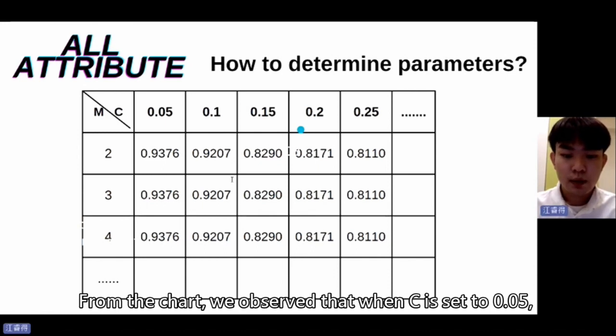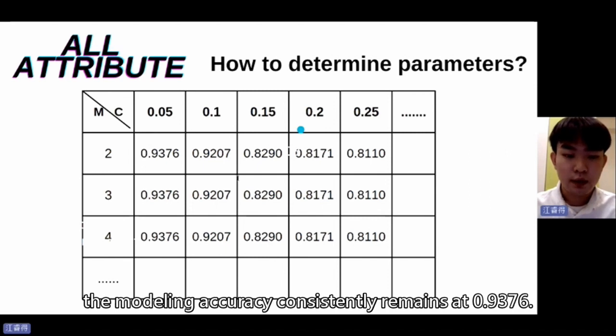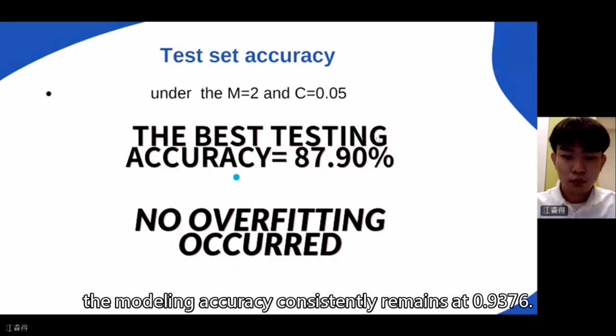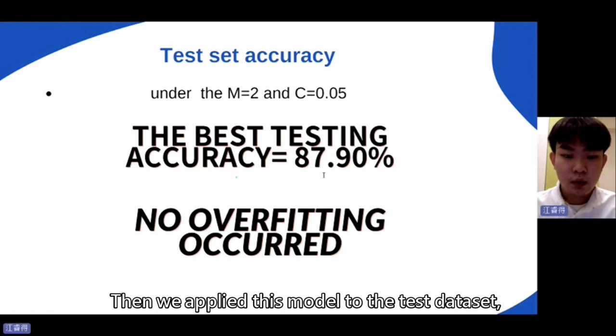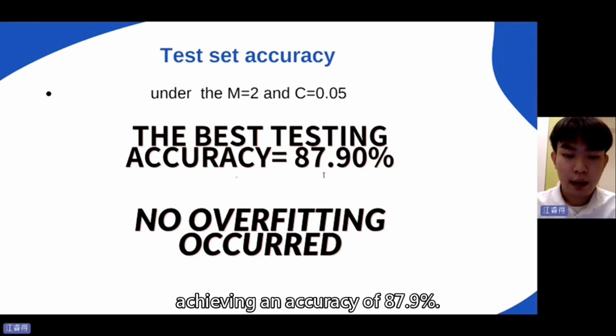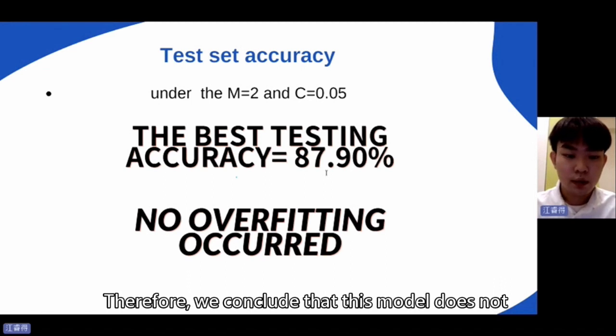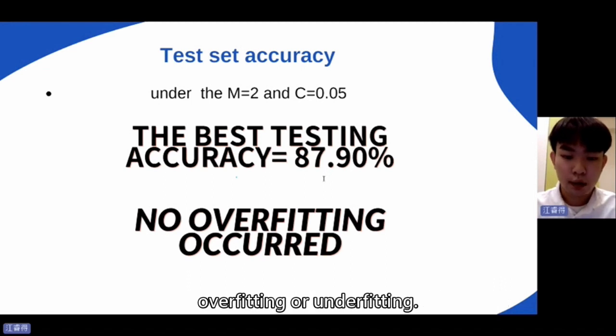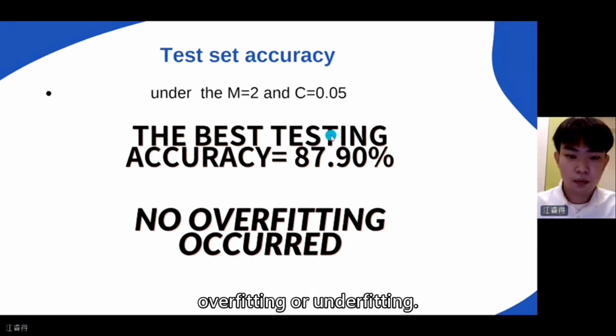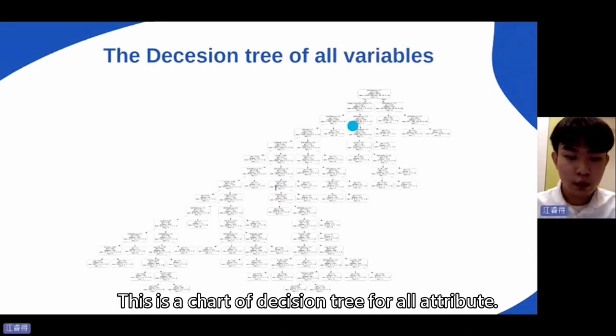From the chart, we have seen that when c is set to 0.05, the modeling accuracy consistently remains at 0.9376. Then we apply this model to the test dataset, achieving an accuracy of 87.9%. Therefore, we conclude that this model does not have overfitting or underfitting. This is a chart of the decision tree with all attributes.